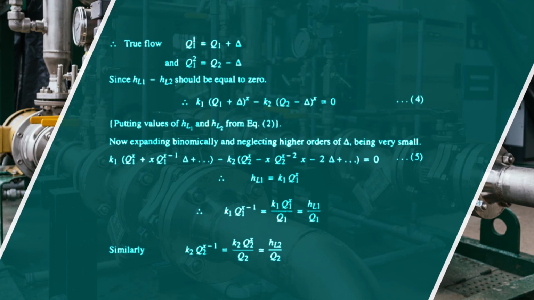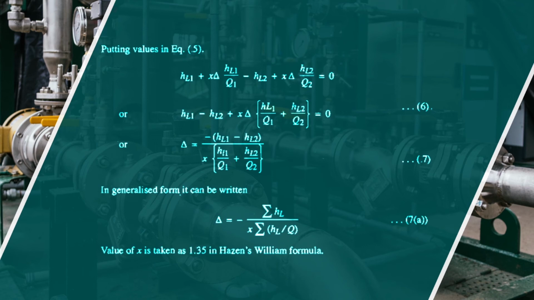K1 Q1 to the power x minus 1 is equal to K1 Q1 to the power x upon Q1, which is equal to HL1 upon Q1. In a similar way, K2 Q2 to the power x minus 1 is equal to K2 Q2 to the power x divided by Q2, which is equal to HL2 divided by Q2. So putting all the values, HL1 plus x delta HL1 divided by Q1 minus HL2 plus x delta HL2 divided by Q2 is equal to 0.